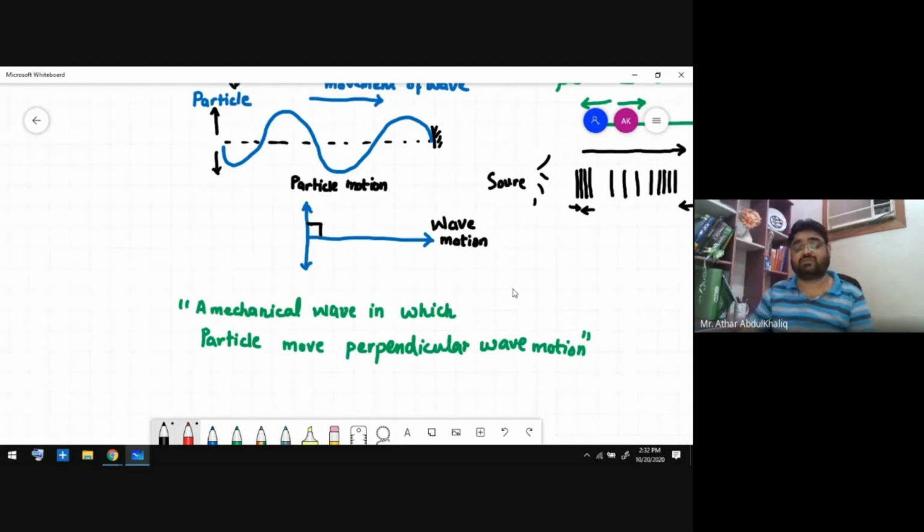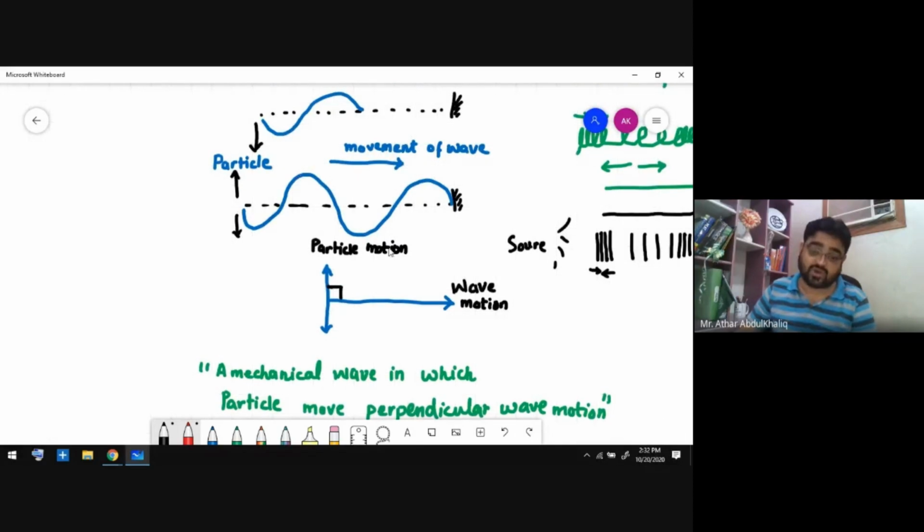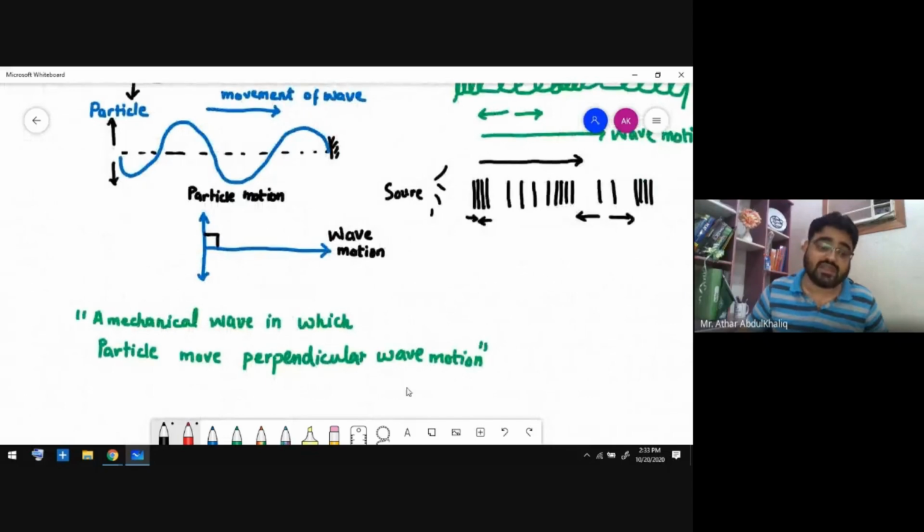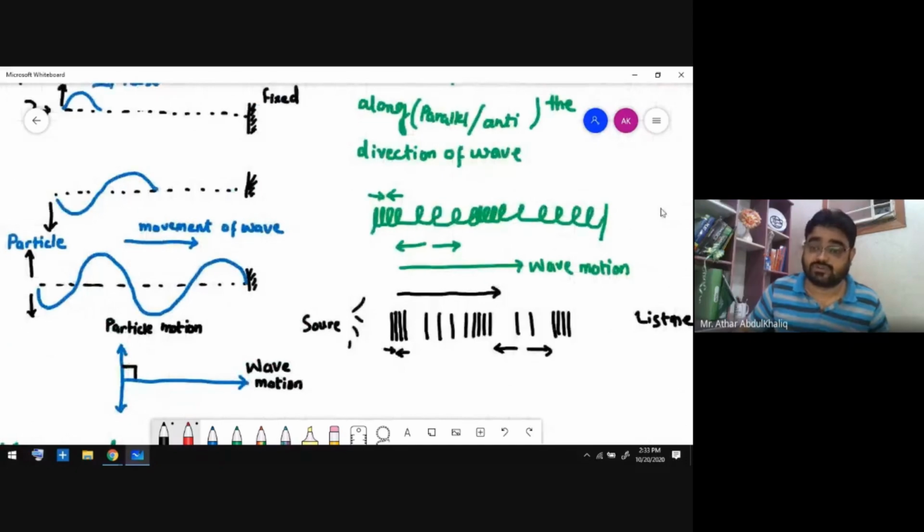When this condition prevails, a sinusoidal wave is formed, and we call this a transverse wave. So whenever someone asks you what a transverse wave is, a transverse wave is a mechanical wave in which particles only move up and down but the wave moves forward. So this is a 90-degree relation between particle motion and wave motion. This is the definition: a mechanical wave in which particles move perpendicular to the direction of the motion.